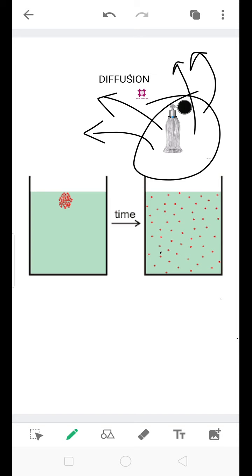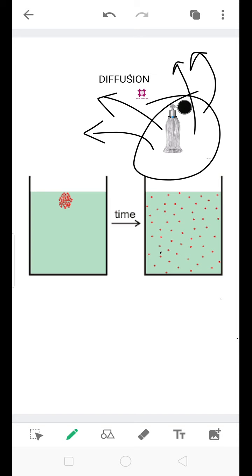You can see many more examples in our daily life. Leakage of cooking gas in our homes is detected due to diffusion. The smell of food being cooked reaches us even from a distance, which is also an example of diffusion. The fragrance of a burning incense stick spreads. This is also an example of diffusion.